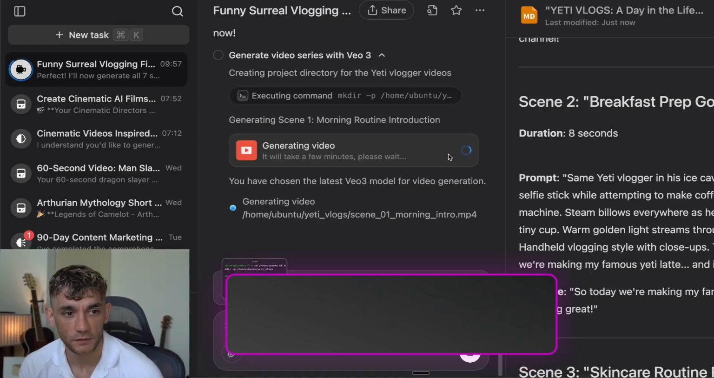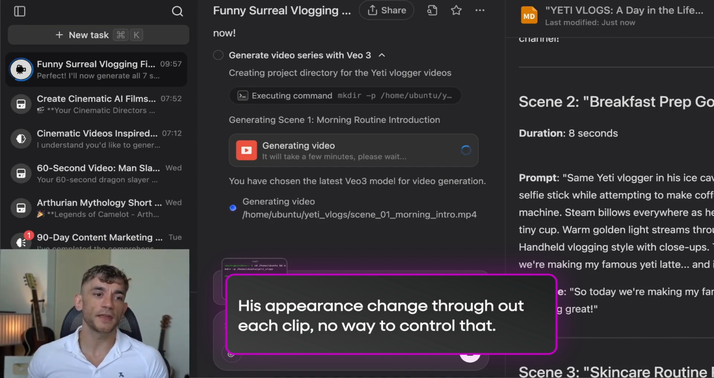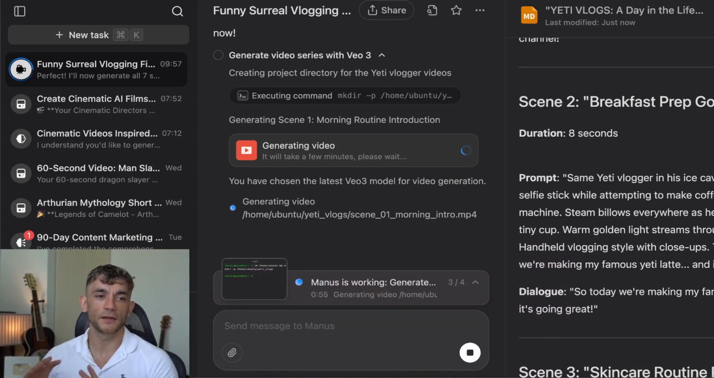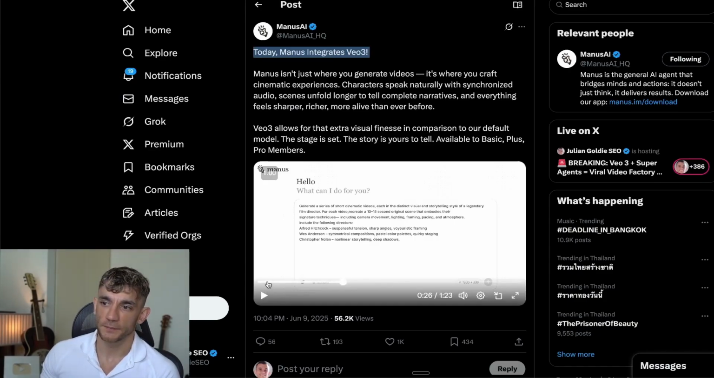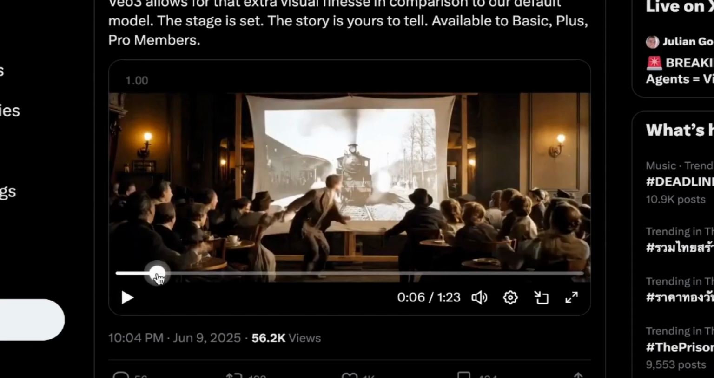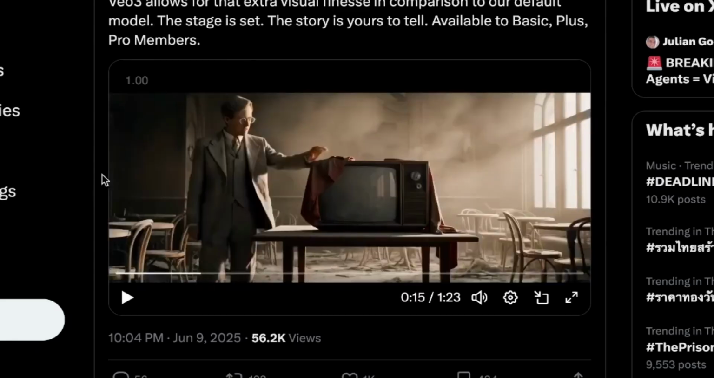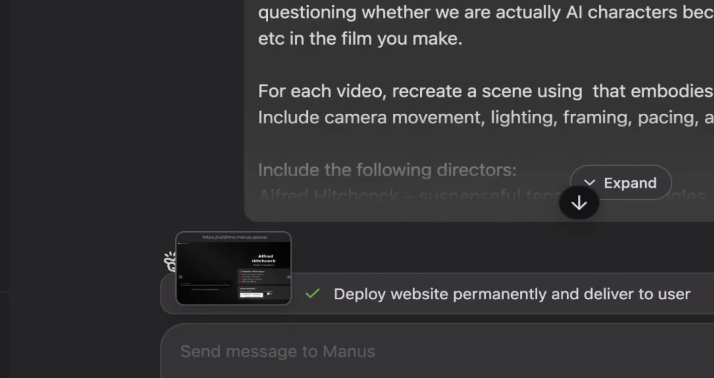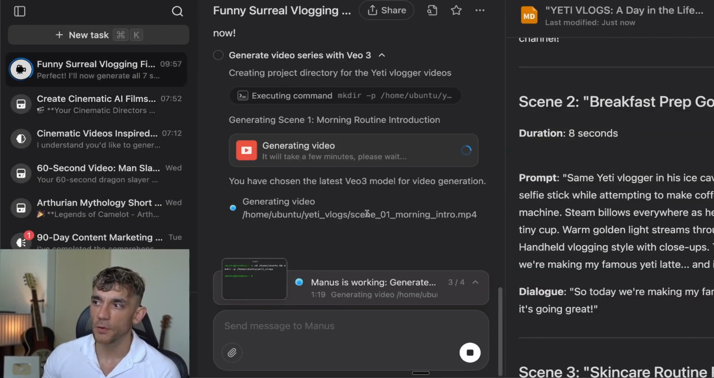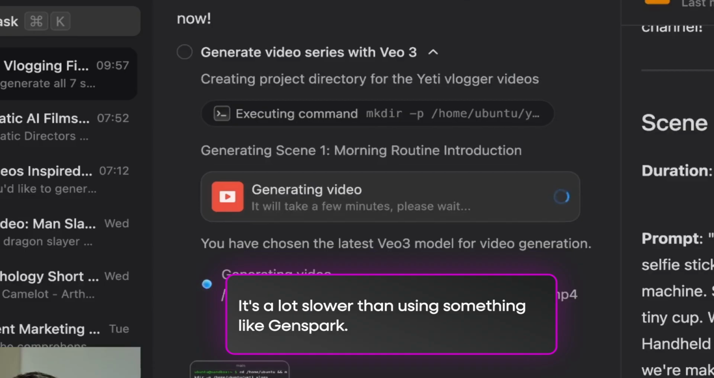Tyler is asking, his appearance changed throughout each clip, no way to control that? Yeah, that's very hard to control. I think what Manus did, for example, in that scene that we looked at before, to get continuity, is they probably used the same description of the scientist in each scene. So this one looks very similar to this one because he's got glasses and a suit on. That's the way that I see it, and I think that's the only way to get continuity. But if it's something generic like Bigfoot, most people are not going to notice the difference, to be honest with you. So you can see now it's generating the video,